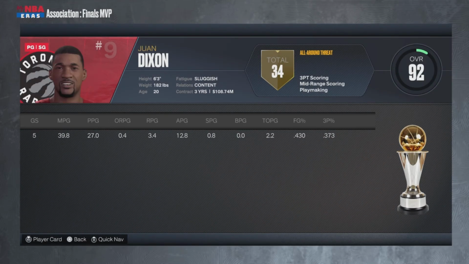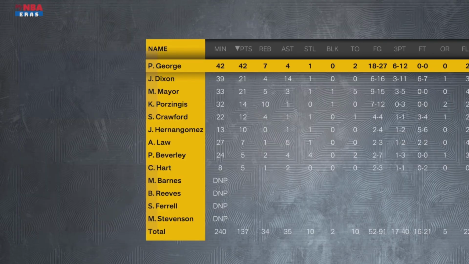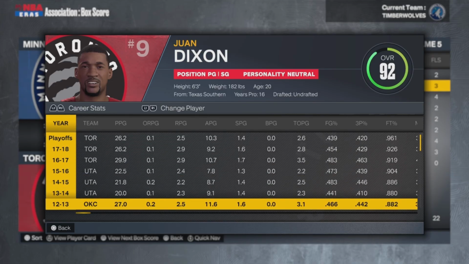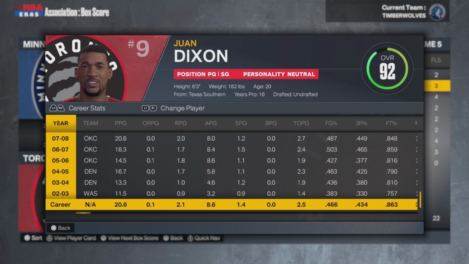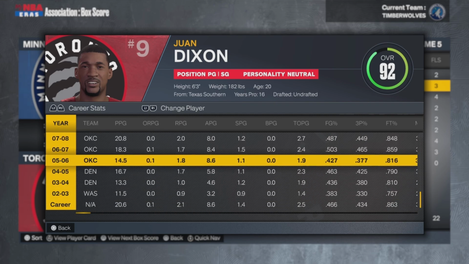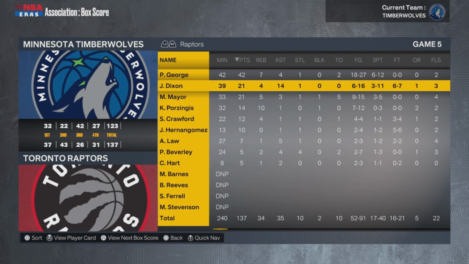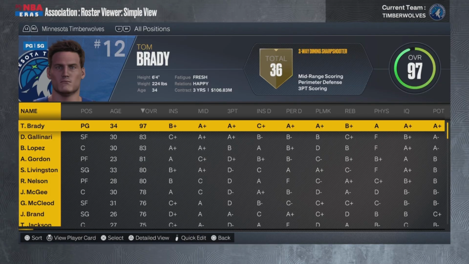The Raptors absolutely... It's Juan Dixon once again, the 20-year-old immortal Superman. He's now a 3-time champion. He's played for so many different teams. He started with Washington, then Denver, then OKC, and then Utah, and now Toronto. And he's still 20 years old, by the way. 16 years in the league. He's been playing since he was 4 years old. Tom, I'm just sorry. Like, I feel bad that this is his team.